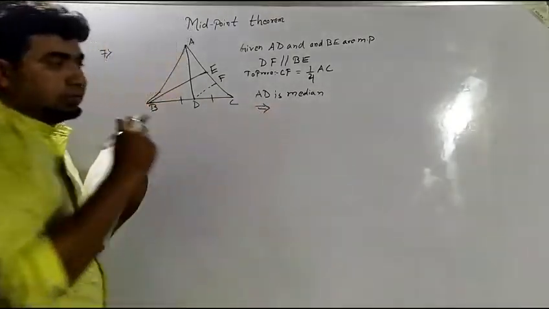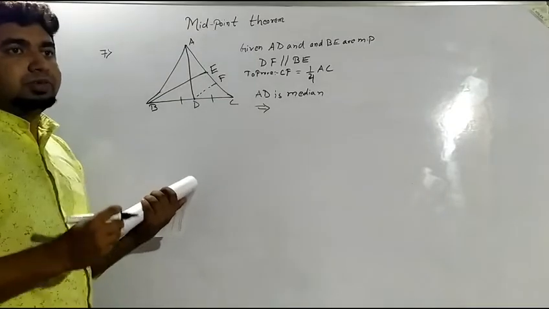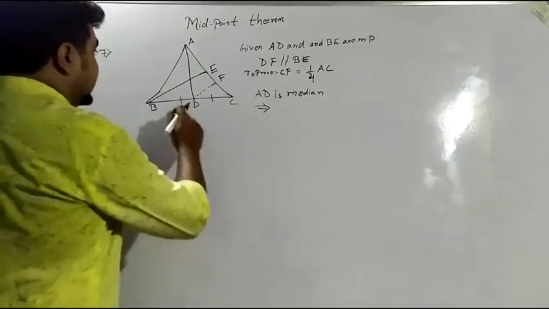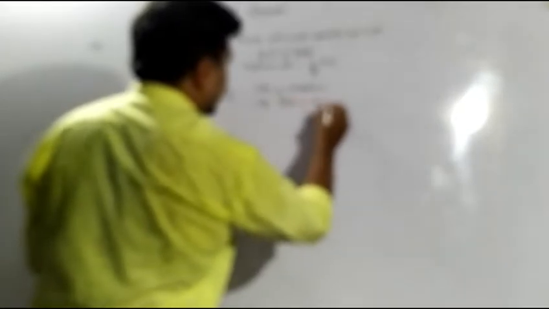A median is not always perpendicular. It is bisecting the base, meaning the median drawn from this vertex A bisects the base BC into equal halves. BD will be equal to DC. BD is equal to DC. This part we are getting.